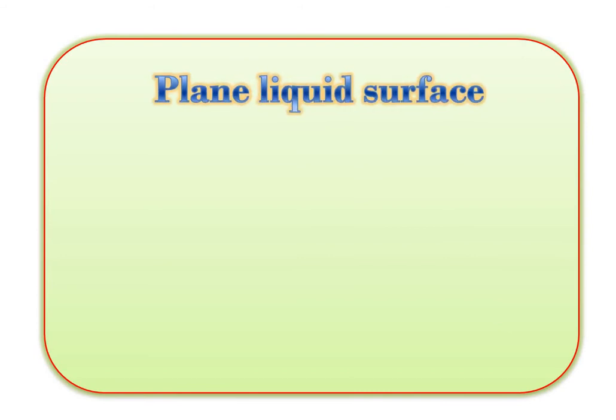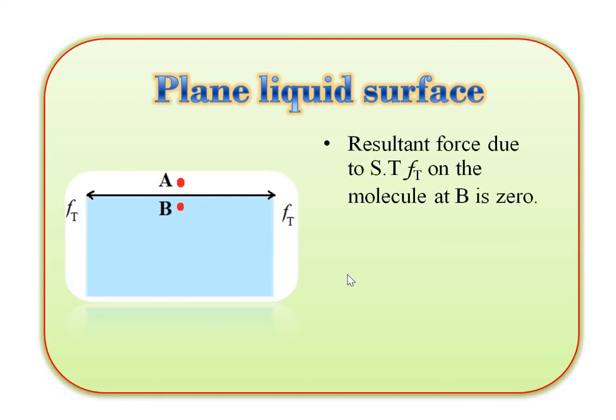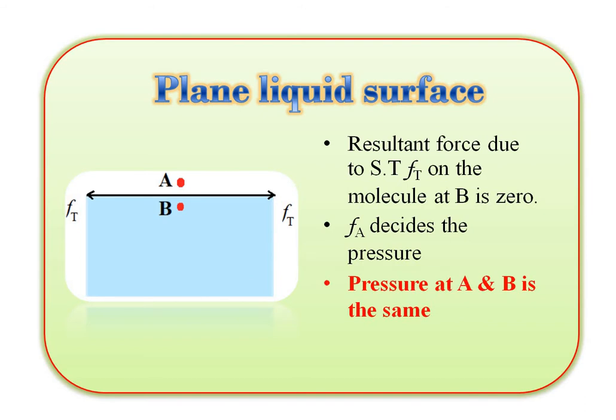First one is the plain liquid surface. Diagram once again, see plain liquid surface, molecule A, which is outside the liquid surface, molecule B, which is inside the liquid surface, and F of T, these are the forces due to the surface tension. So the resultant force due to surface tension, that means F of T on the molecule B, is 0. So here F of A decides the pressure, which is nothing but the atmospheric pressure. So here pressure at A and B is the same.